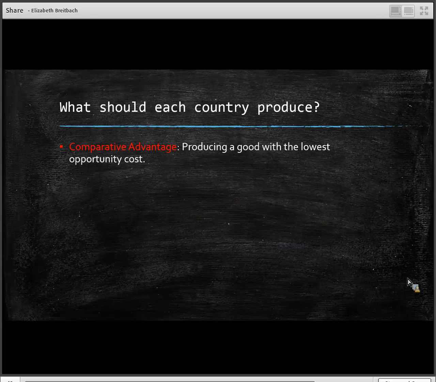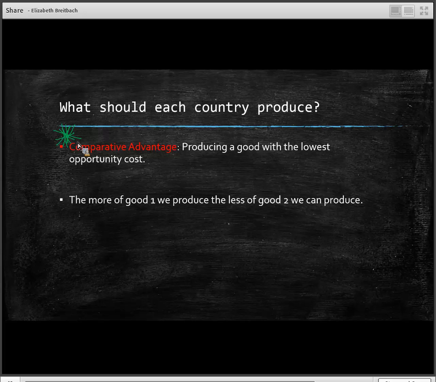However, the other type of advantage, which is actually going to be the most important type of advantage, is comparative advantage, and it's because what is our next best option comes into play. So who can produce the good with the lowest opportunity cost? So who can produce computers and give up the least amount of wheat? Okay, and so that's what's going to become very important when we're thinking about what each country should produce.